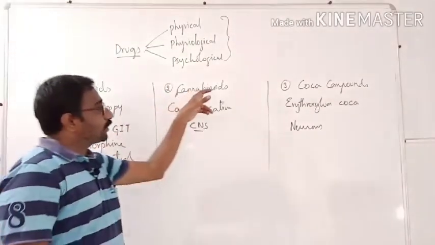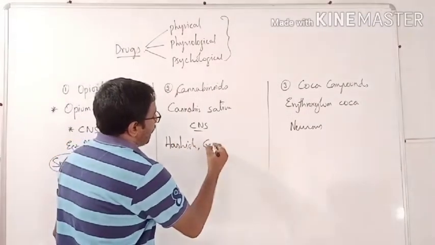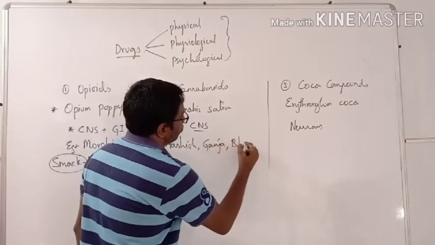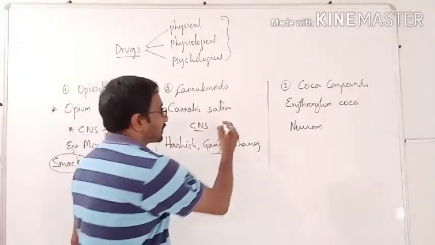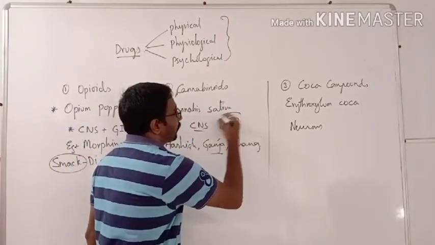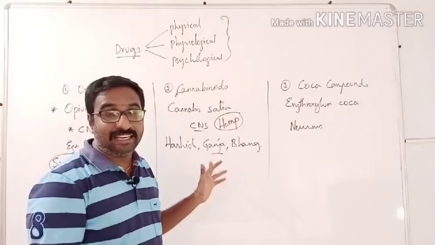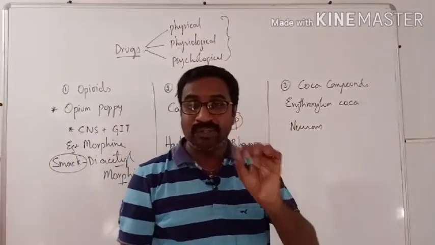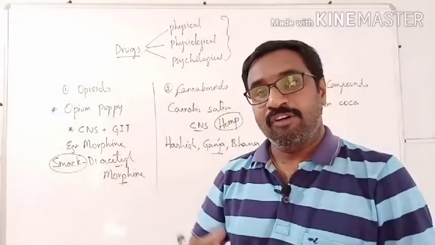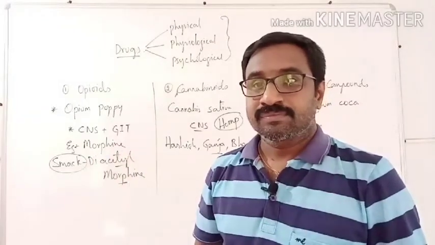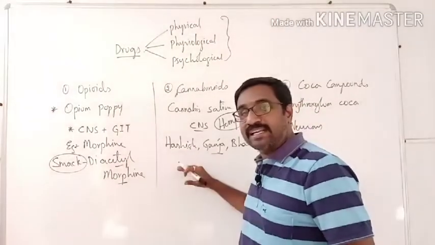Whenever we talk about the cannabinoids, we have hashish, ganja, bhang, all these particular ones. Actually, it is Cannabis sativa, which is nicknamed the hemp plant. From this it is extracted, and here you should know that they are exclusive hallucinogens. Hallucinogens are those which cause daydreaming, exaggerated conditions, all of which can be seen in these cannabinoids.